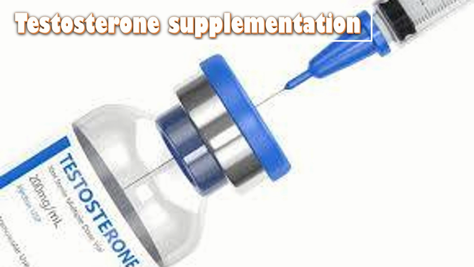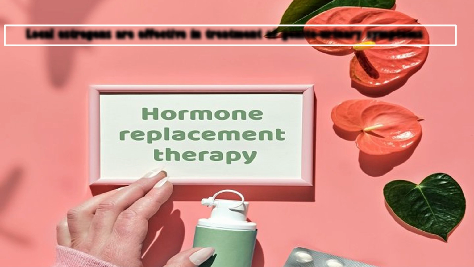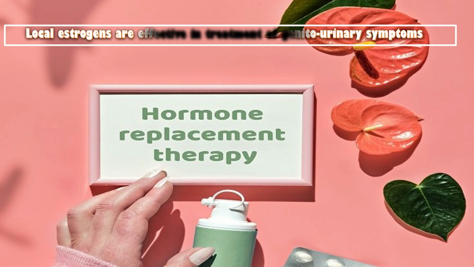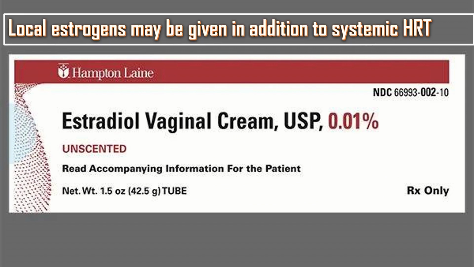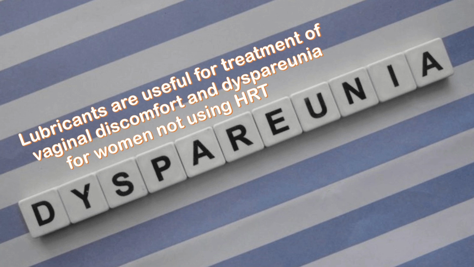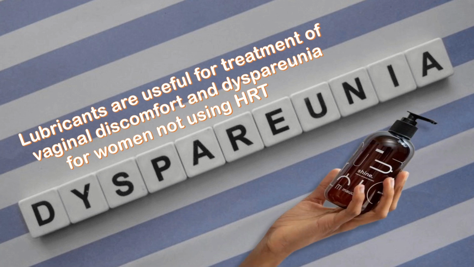What treatments are available for genitourinary symptoms in POI? Local estrogens are effective in treating genitourinary symptoms. Clinicians should be aware that despite seemingly adequate systemic HRT, women with POI may experience genitourinary symptoms. Local estrogen may be given in addition to systemic HRT. Lubricants are useful for treatment of vaginal discomfort and dyspareunia for the woman not using HRT.